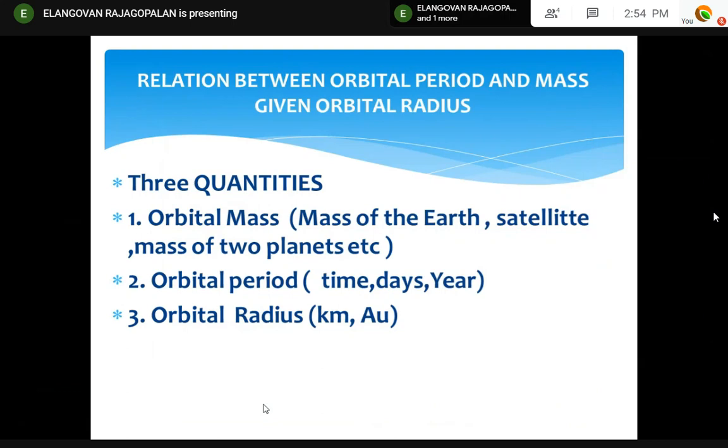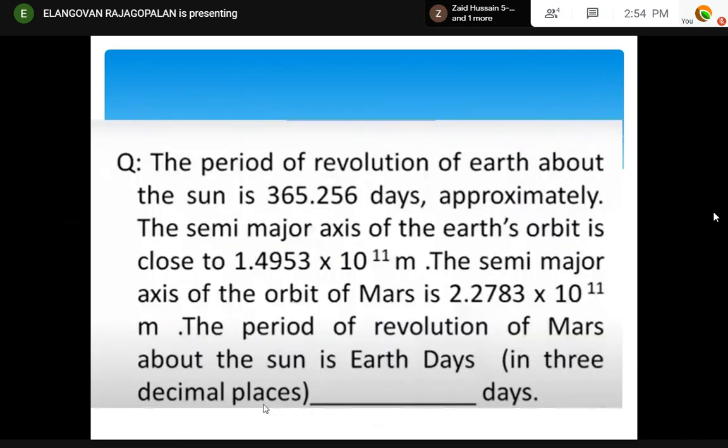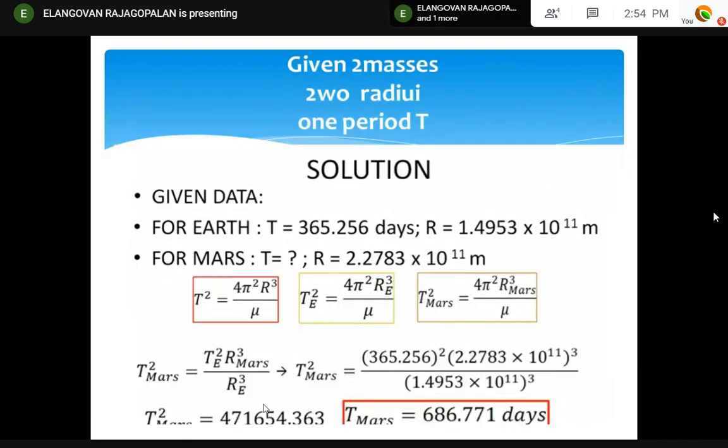This is the relation between the orbital period and the orbital radius. This is a sample question, and this is the solution. Same formula, T1 squared by T2 squared. Radius is given, so what is the time period? That's all.